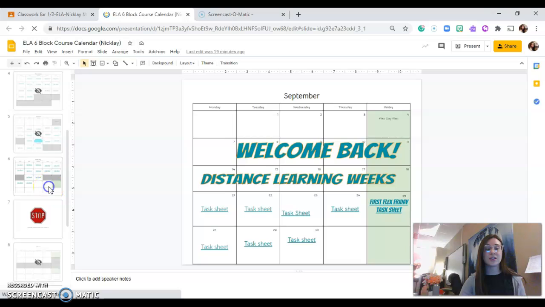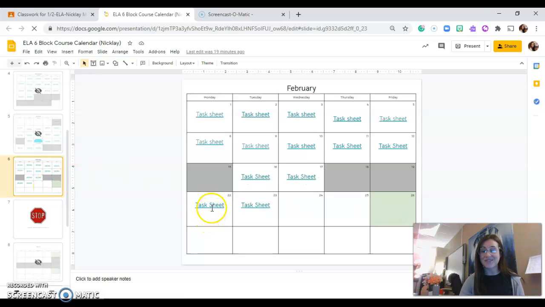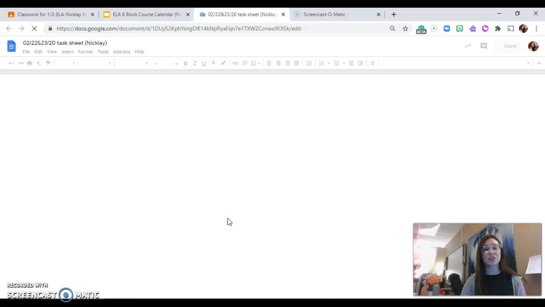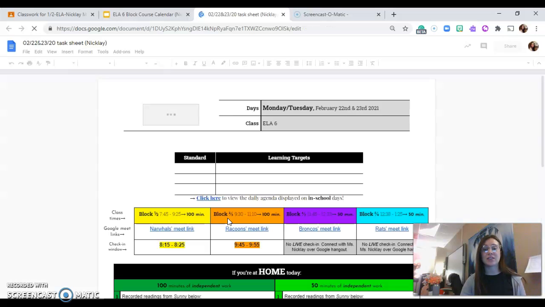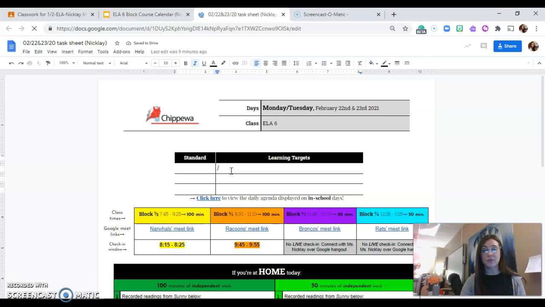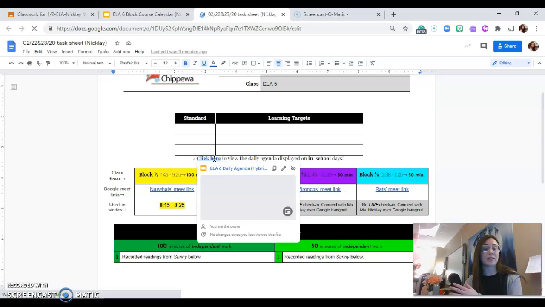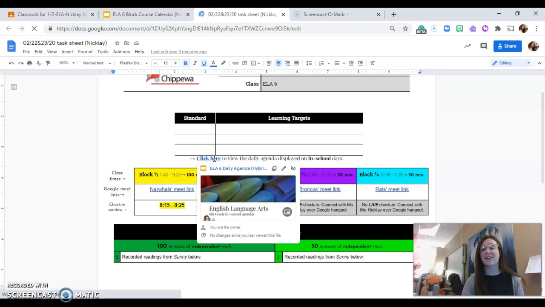All right, so you see here I already have the hybrid task sheet linked for Monday. Now the slight change you'll see right when I open it up is it's actually a Monday and Tuesday task sheet. So the learning targets will be right up here for you. And then the daily agenda that I display in case you're curious in class is going to be right there.